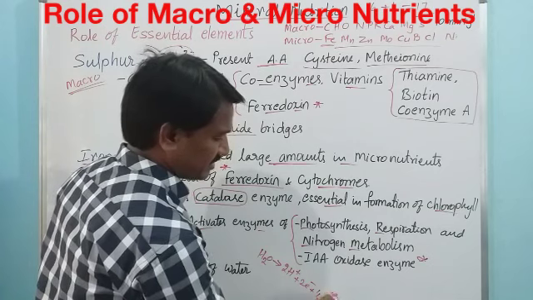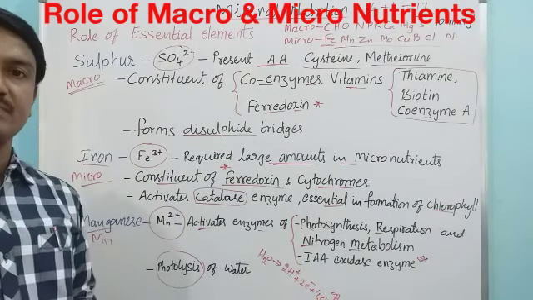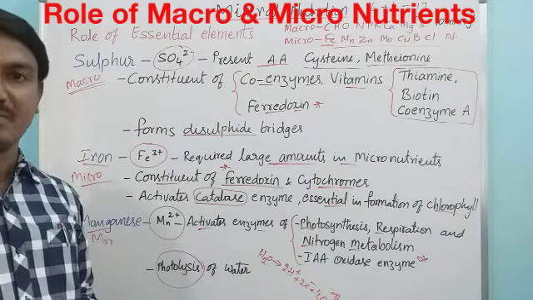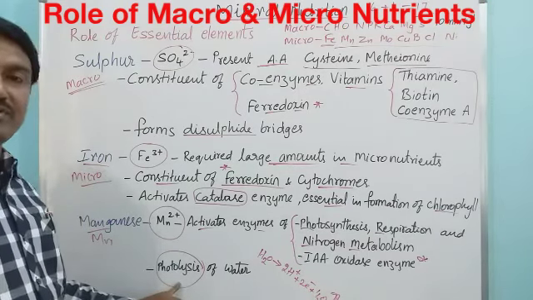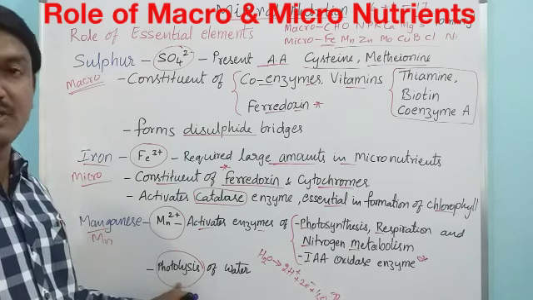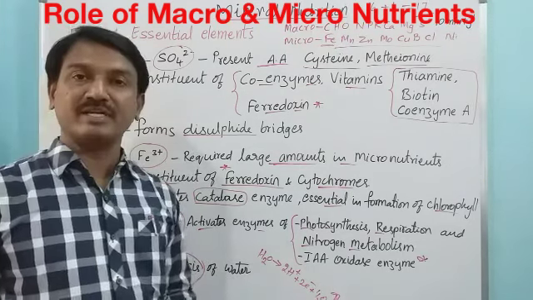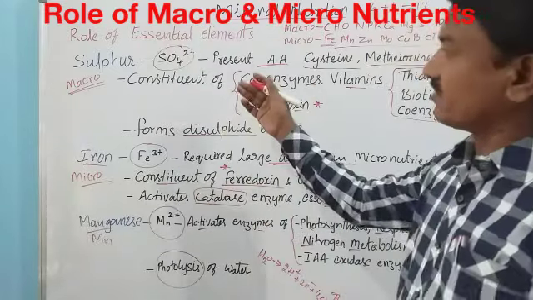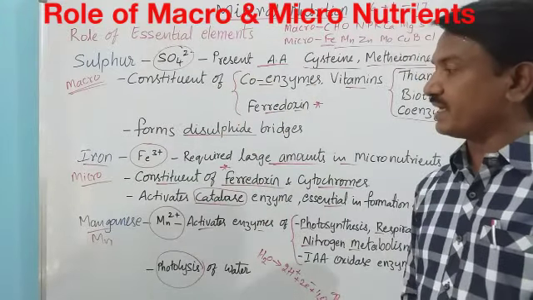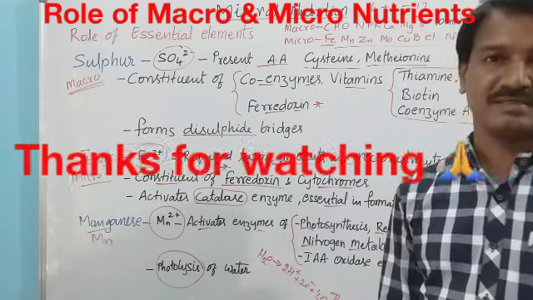That O2 is evolved into the environment. So manganese is involved in photolysis of water to liberate oxygen. This is about the role of essential elements like sulfur, iron, and manganese.